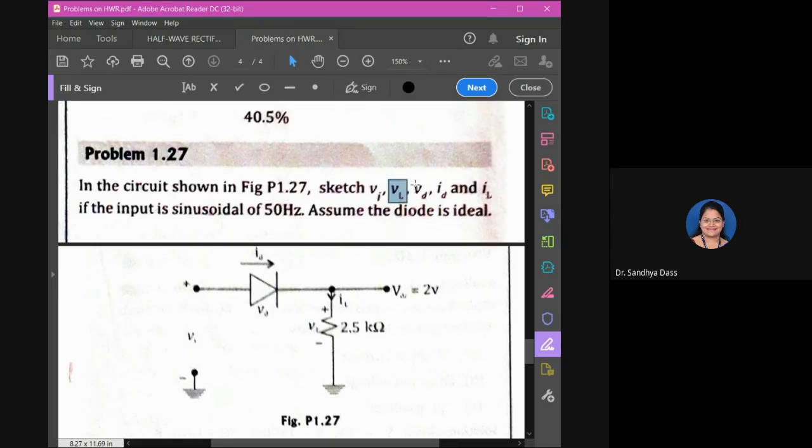What about VD, the voltage across the diode? How will be the waveform if you have to plot the waveform for voltage across diode? It is conducting, it is short circuit. So what will be the status of voltage across the diode? Think over. The diode is ideal now. If it is short circuit, what will be the condition here?